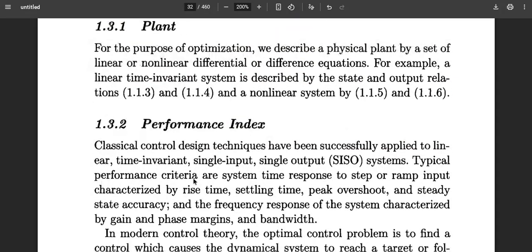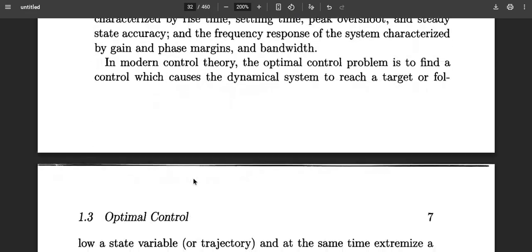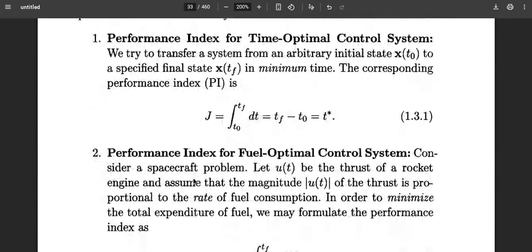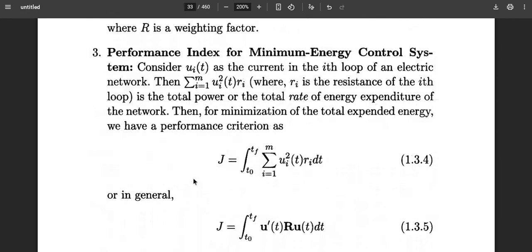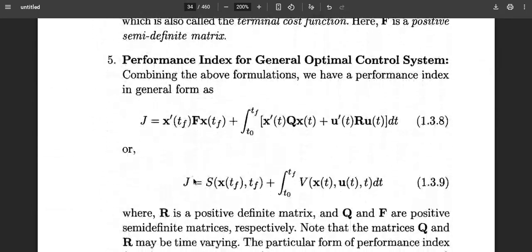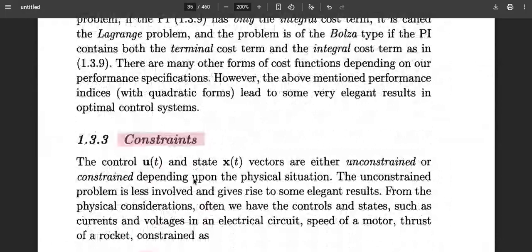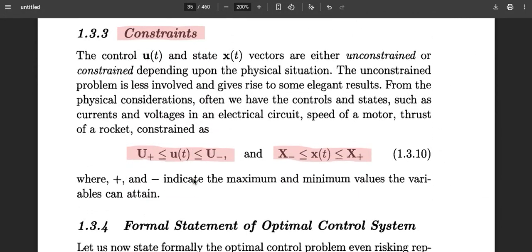So again, the same thing: defining the plant, defining the performance index, and the performance index can be a variable thing. We will see this in the next videos, what the different types of performance index are. There are different types that we will be seeing. Here I am just giving an overall idea about what an optimal control system is and what the constraints are. It can be a principal constraint like a boundary condition, or a secondary constraint like a minimum and maximum limit.